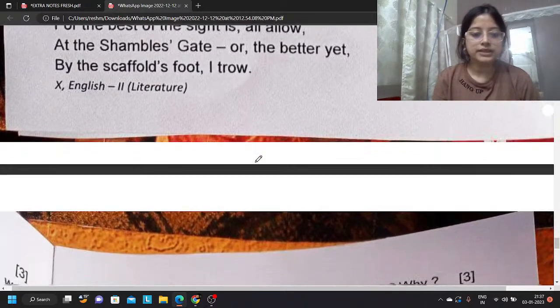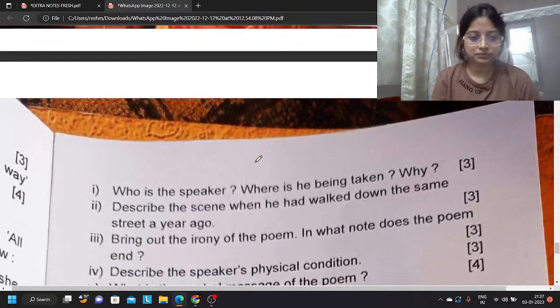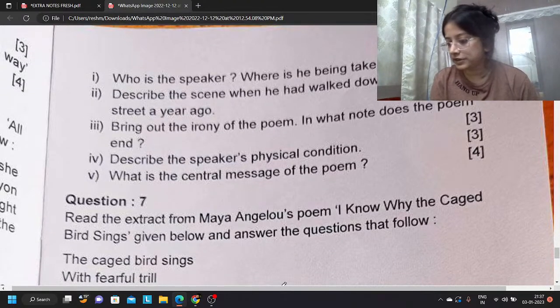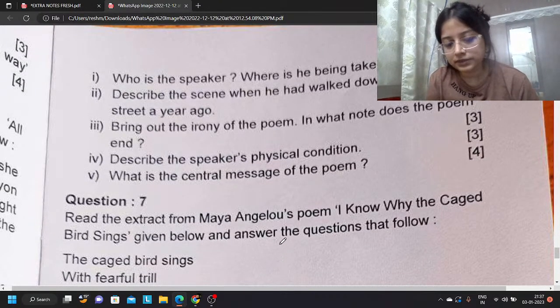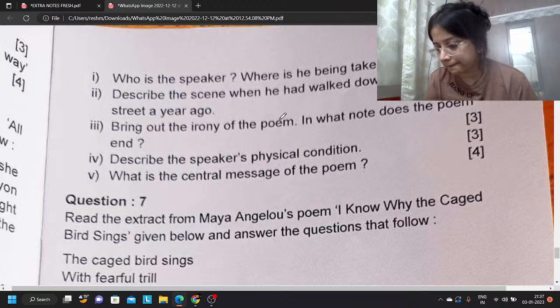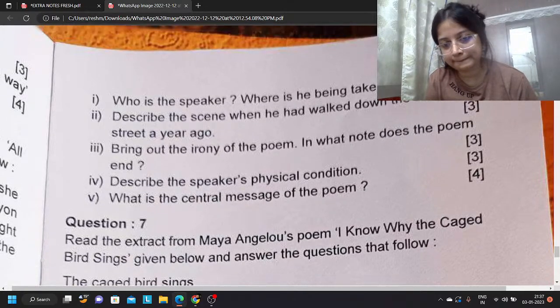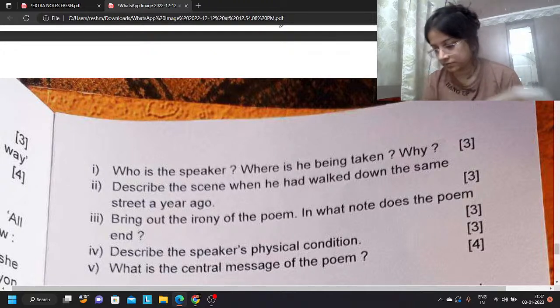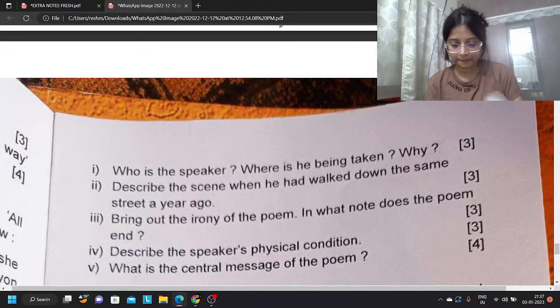Okay, so let's move to the question part. Let's see this question number 1. I believe you can see them. Okay. First, let's open the poem. It's in page number 31. We will discuss straight from the book itself.